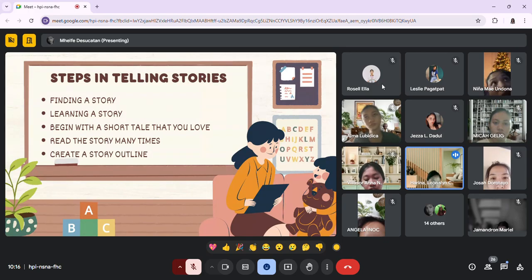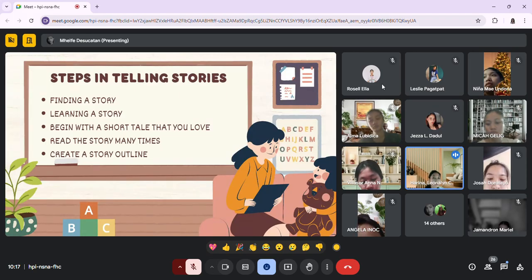So by relating the science concept to a captivating story, we can spark curiosity and imagination in the children. They can visualize the abstract concepts of how a plant grows, and it can also foster critical thinking where these children can analyze the story and may ask questions like, why does the seed need water, or how does the tree get its food, and also it can make the learning experience more meaningful.